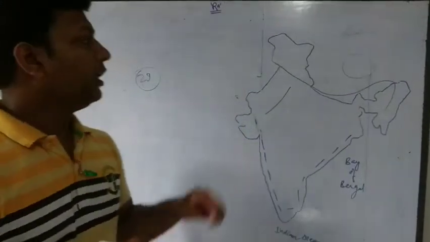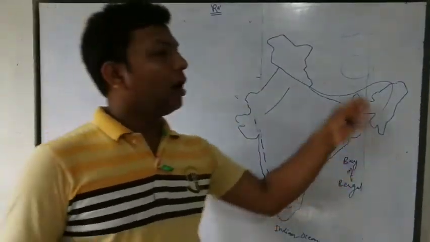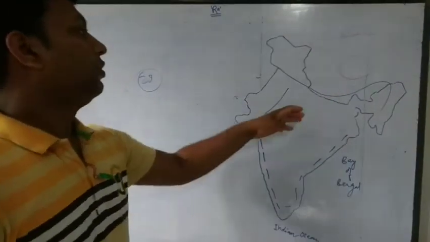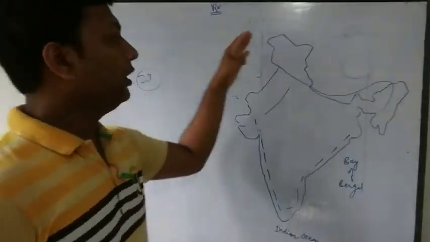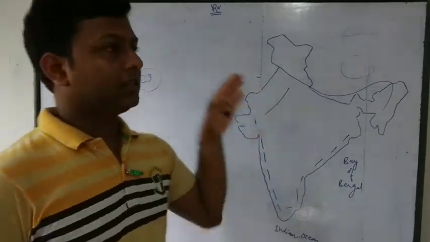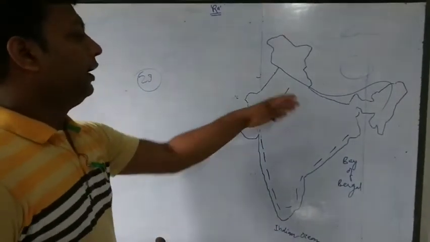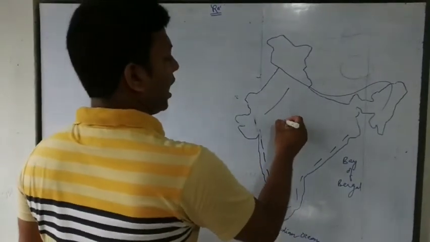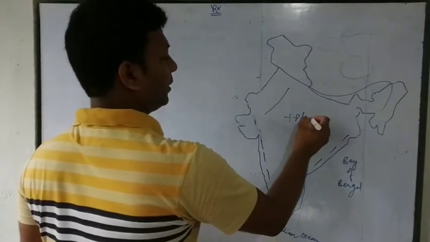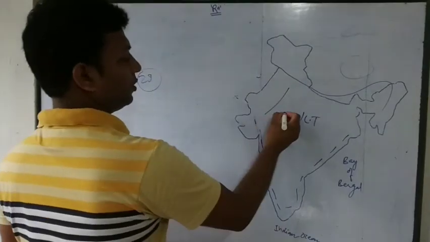Due to this, in India we do not get direct light of the sun. It is a slant light of the sun, due to which the Indian landmass becomes a high pressure and low temperature zone.